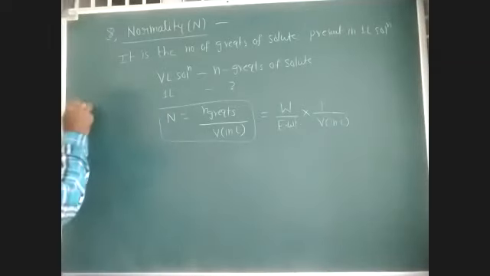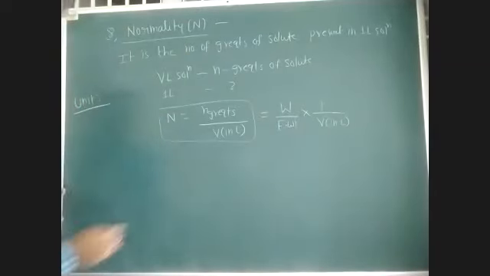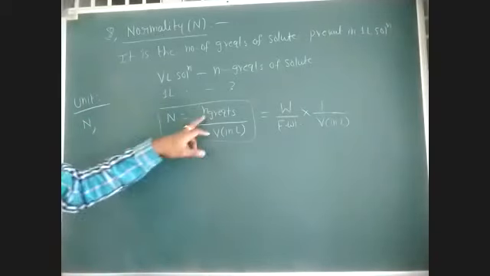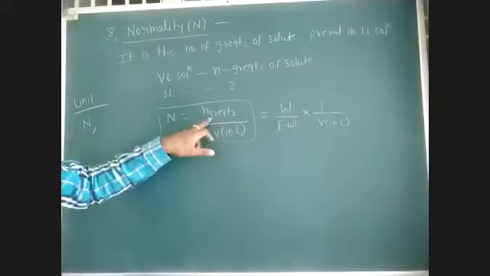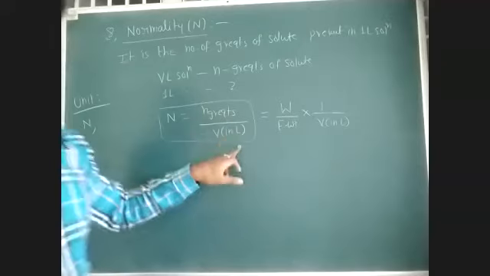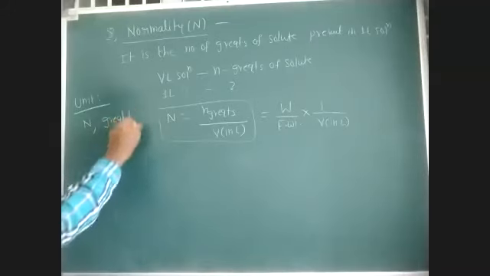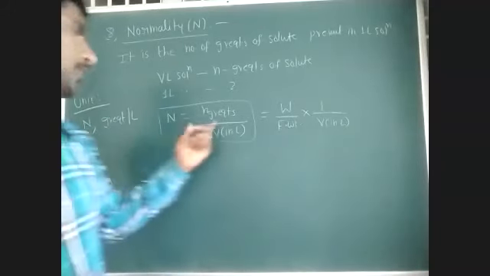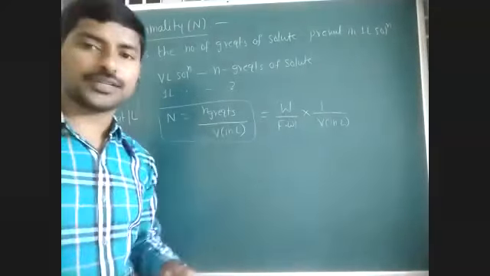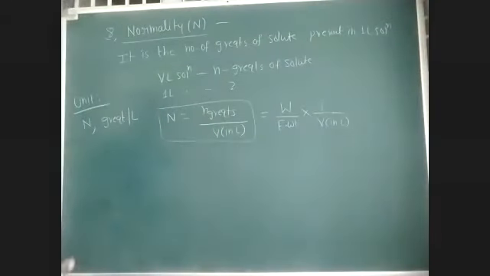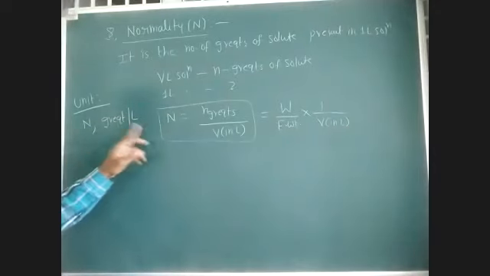What is the unit for normality? Simply we can indicate it by capital N. Here we have gram equivalents per liter, or gram equivalents per decimeter cube, since 1 liter is nothing but 1 decimeter cube.